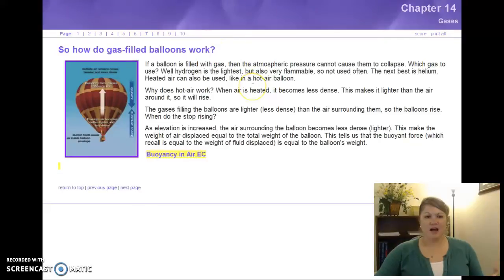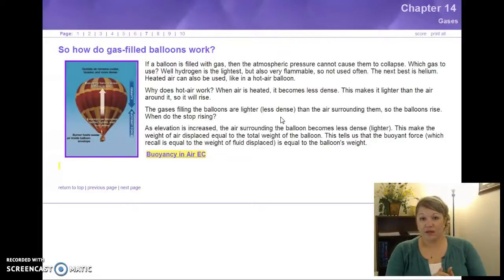So how do our hot air and gas-filled balloons work? Whether it's a little helium party balloon or the big hot air balloon here in the picture, how does it work? Well, the fact that they're filled with gas means that atmospheric pressure cannot collapse them. So you have a gas that's lighter than the air outside of it. Hydrogen is the lightest, but hydrogen is also the most flammable, so that one's out.